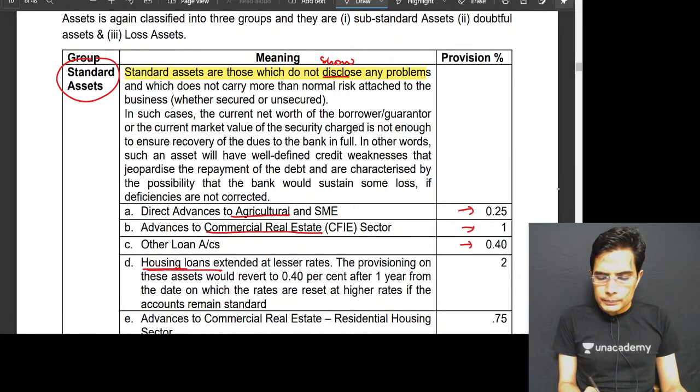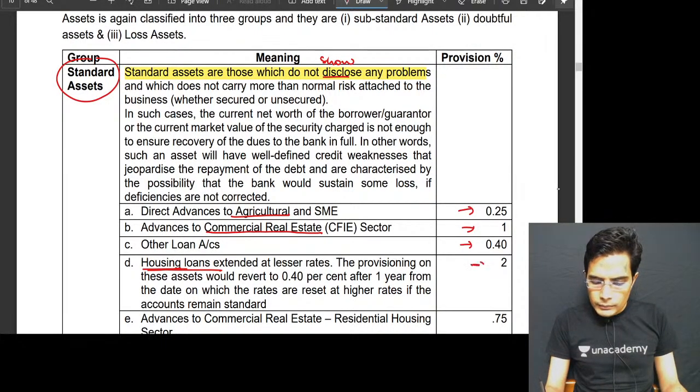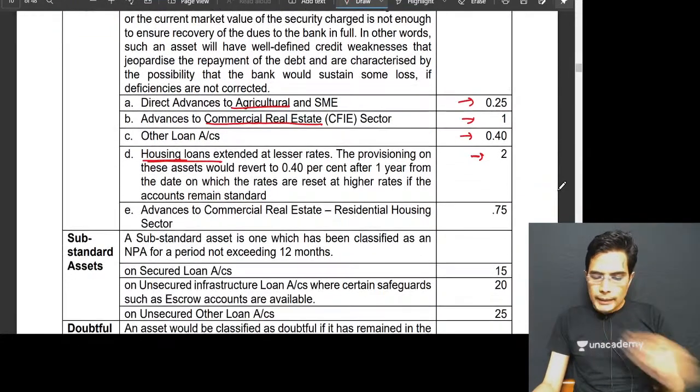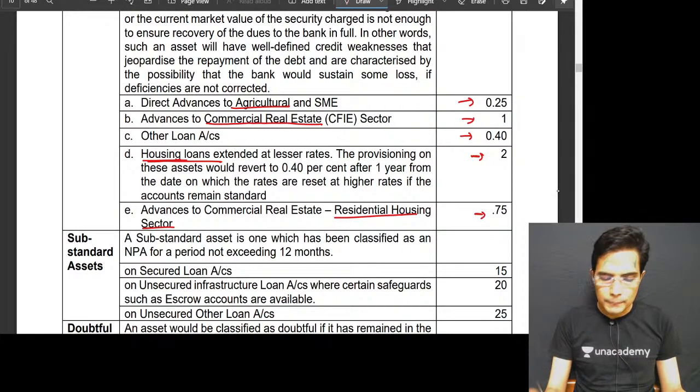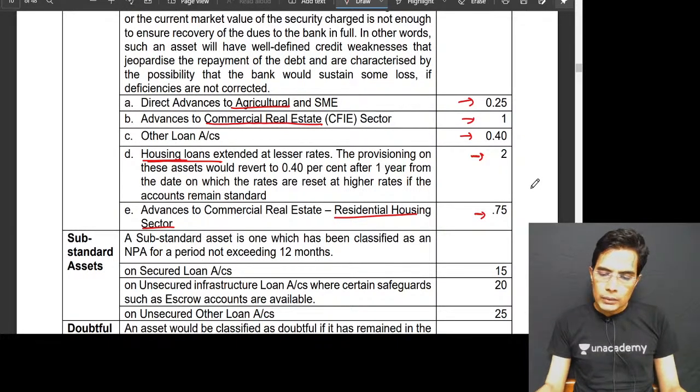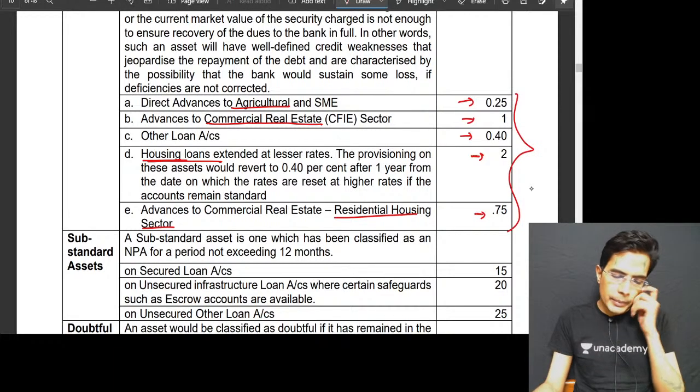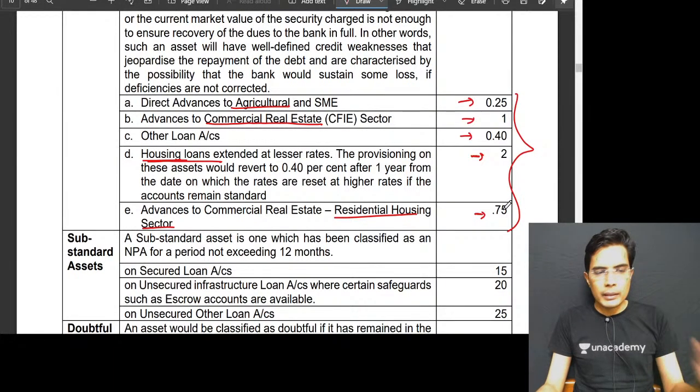Housing loans, 2%. Advances to commercial real estate residential housing sector, 0.75%. So these rates, basically we have to memorize. RBI has given these rates, we have to memorize and keep in our mind.